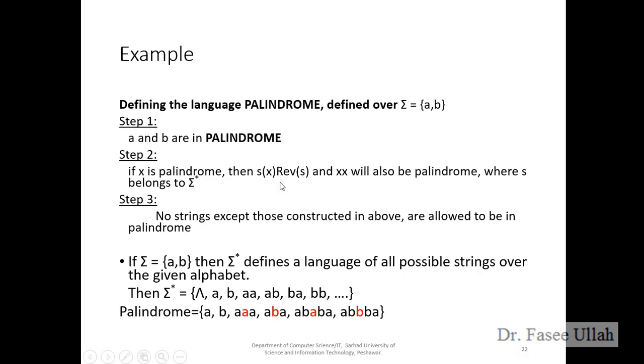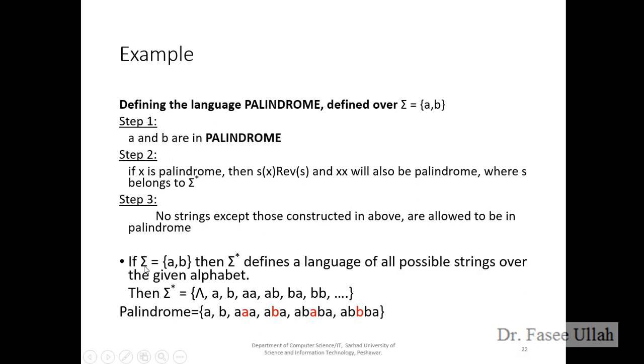This is why they have mentioned s x s: if I reverse the palindrome rule on x, it will give the same meaning. So s x s will also be a palindrome, where s belongs to the set of A and B, right?